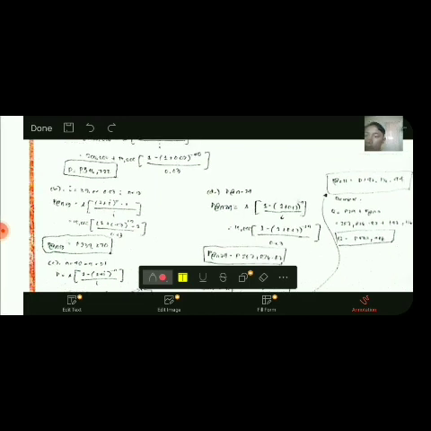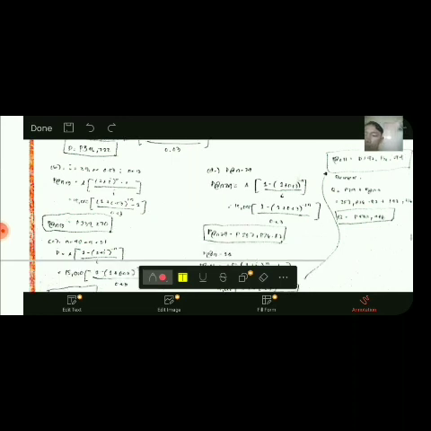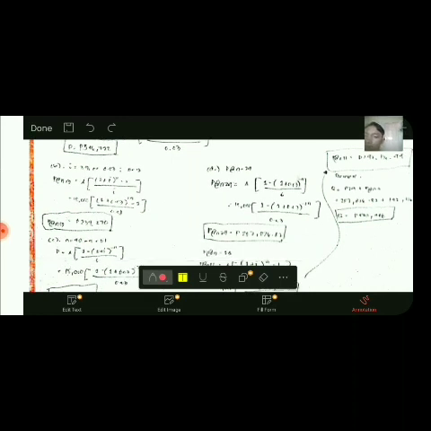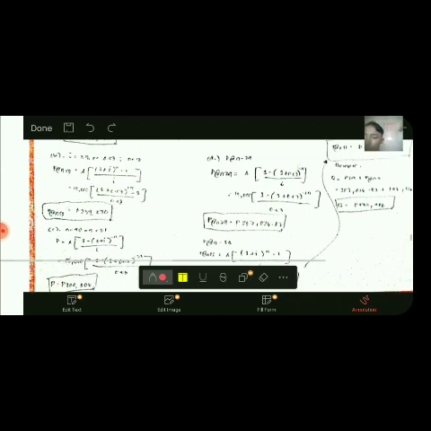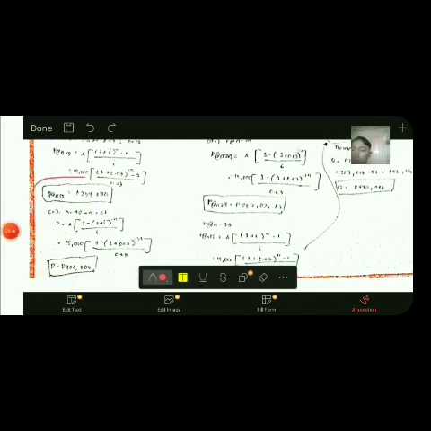So F at N13 is equals to A times the quantity of 1 plus I raised to N minus 1 over I. Substitute sa atong mga value, nakuha na nato ang F at N13, which is 234,270. So next is ang C na pud nato atong pangitaon.